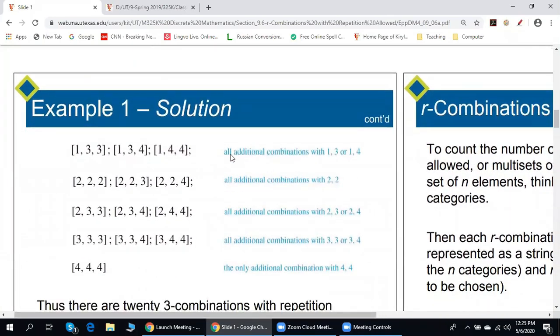Here we have all additional combinations with 1, 3 or 1, 4, all additional combinations with 2, 2, and so on. Looking at this example, it's pretty clear that even the question about listing all these three combinations with repetitions allowed is pretty tricky. But the main question in this section is the following. Find the number of R combinations with repetitions allowed for an arbitrary n and arbitrary R.